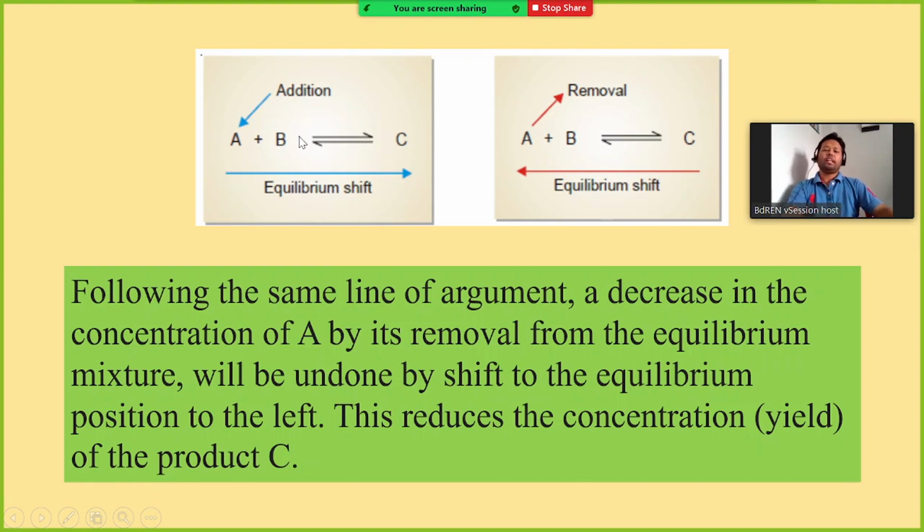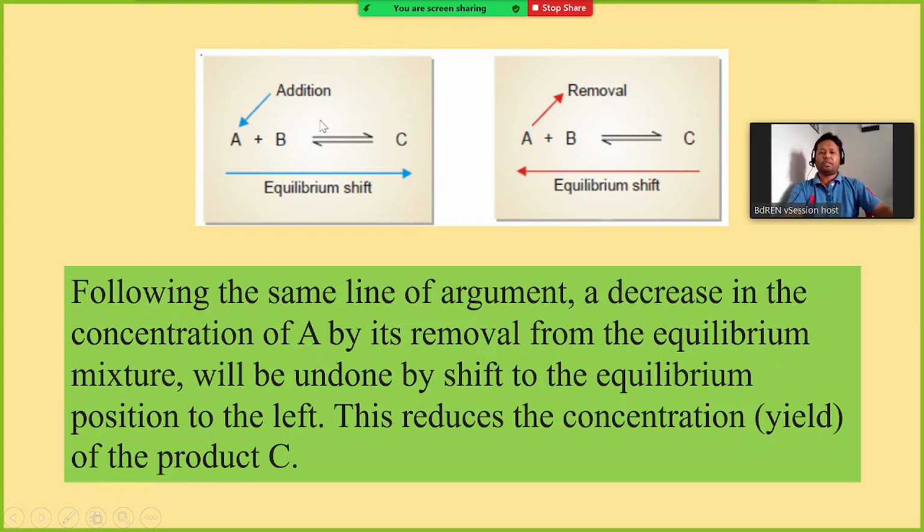You need to understand, if you add to the concentration of the reactant, then the equilibrium will shift to the right, and if you take out any of the component, that means the concentration of the reactant is decreased, then the equilibrium will shift to the left. Similarly, if you consider the product, if you take away the product, that means the concentration of the product has been decreased.